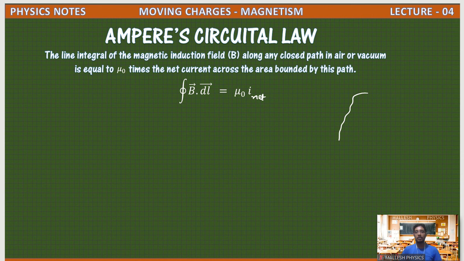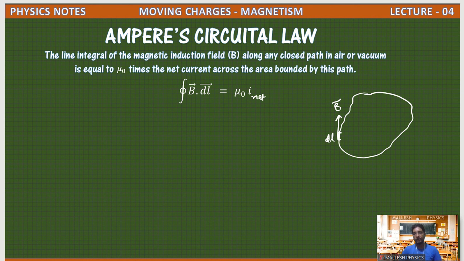So let us take this is our closed loop or path, and at any point you can take the direction of magnetic field. Let us take here one small element dl, and here let us take the direction of magnetic field B bar. Now this magnetic field along any closed path is equal to mu naught I net. Here you take only the currents which are passing through this loop. Some currents are passing outside the loop, so we should not consider them.